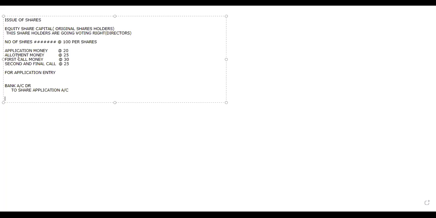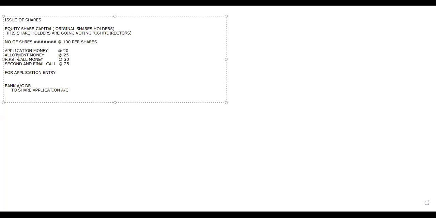We are not supposed to show it because every company is going to have its own method. I told you, one company calls the money in 3 calls, some in 4 calls. So it all depends on how they are calling. That's why they are not supposed to mention it. It's an internal matter between the company and the shareholders how they are going to call the money. That is the reason we are not supposed to show in the balance sheet separately as application money, allotment money, first call money, second call money.